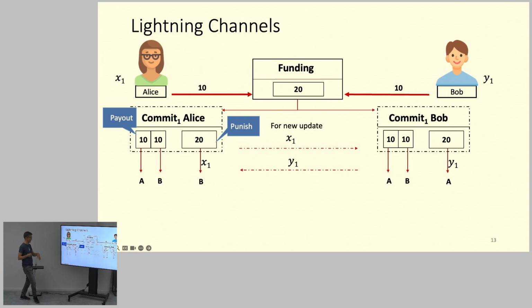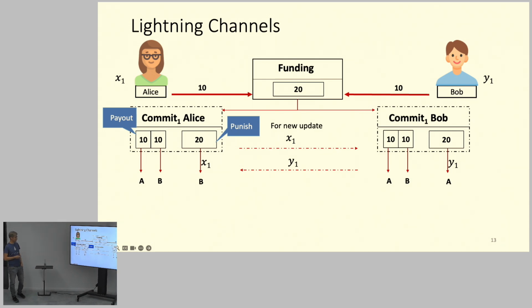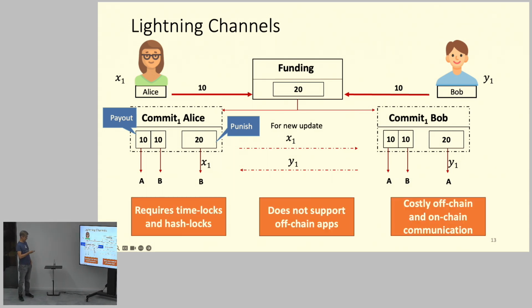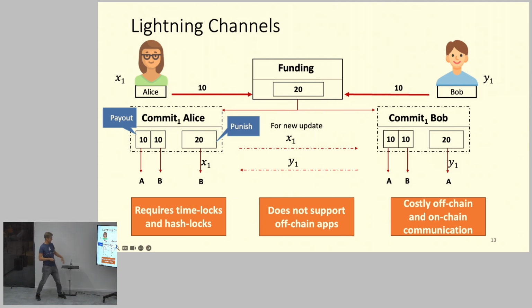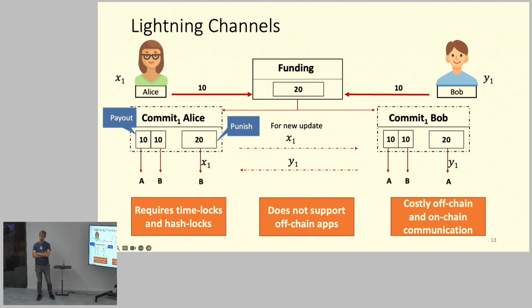Okay, so you don't need to understand exactly how it works, but at a very high level, this is how it works. The scheme in Lightning requires that you have time locks and hash locks on the blockchain. So these are features that you need on the blockchain so that you can actually implement this.